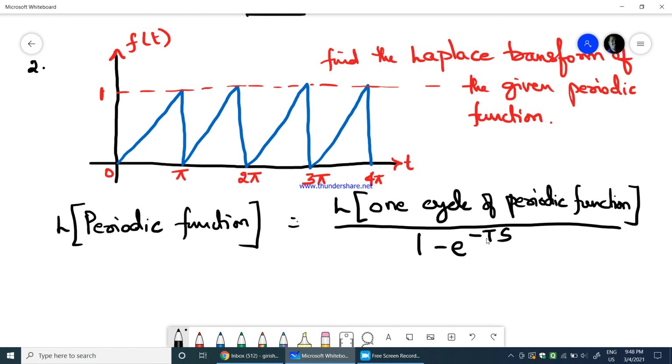One cycle is one full periodic waveform, one full waveform which gives you one period.